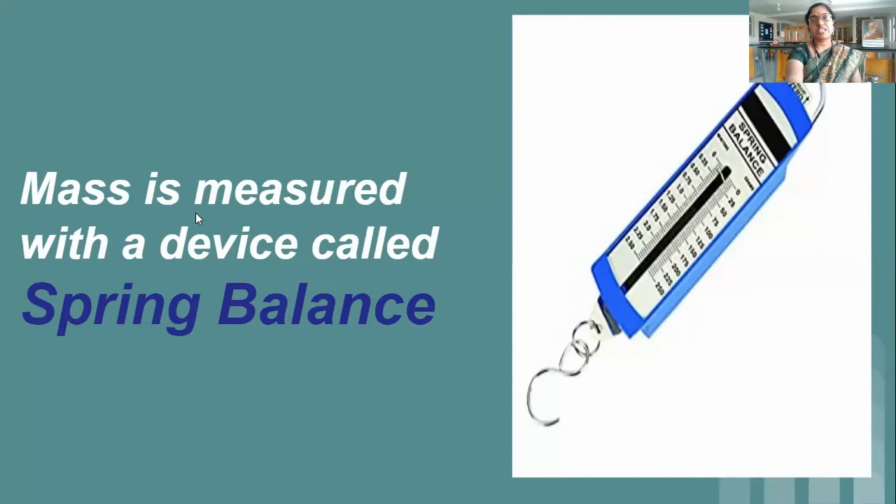The mass of a given object can be measured with a device called a spring balance. A spring balance is a device which is used to measure the mass of a given object. If you see the spring balance, it is calibrated with newtons on one side and grams on the other side. Which side do you have to take to read the measurement? If you read the Newton scale, it gives the weight of an object. If you take the reading on the gram scale, it gives the mass of an object.